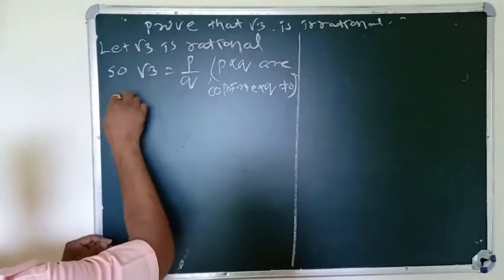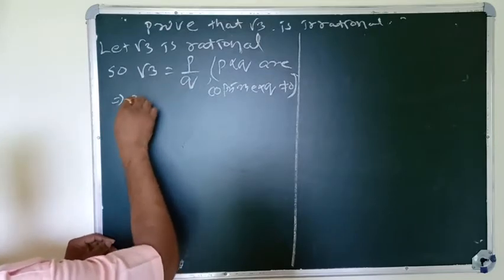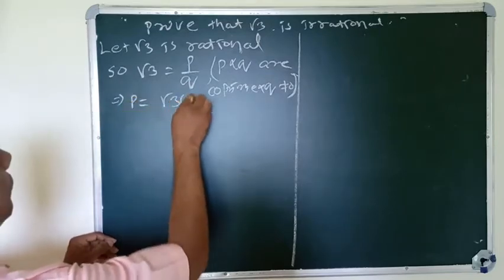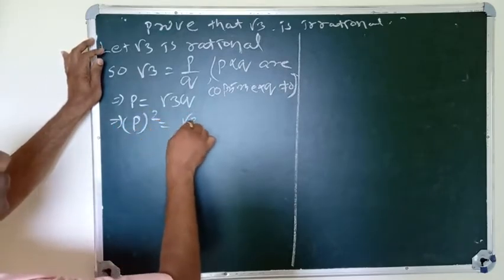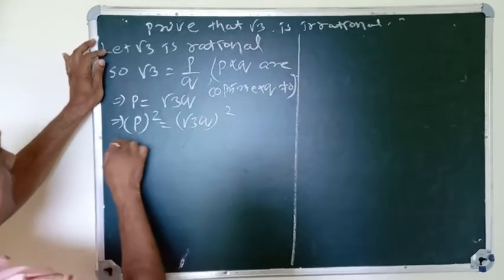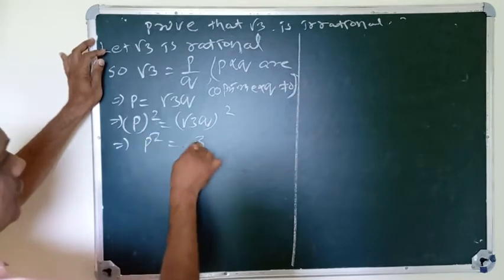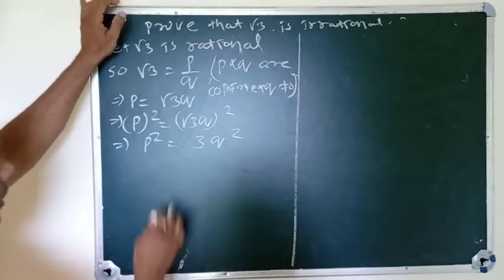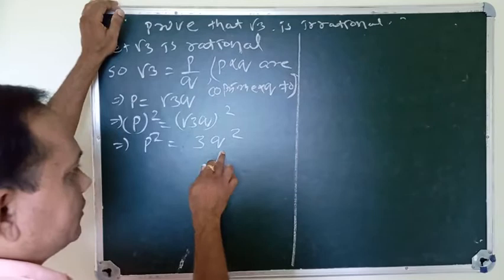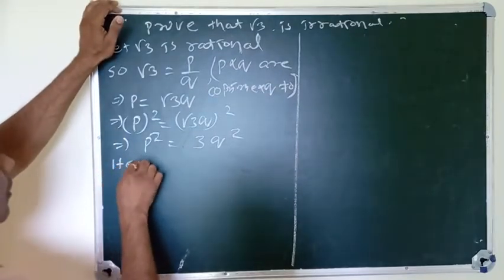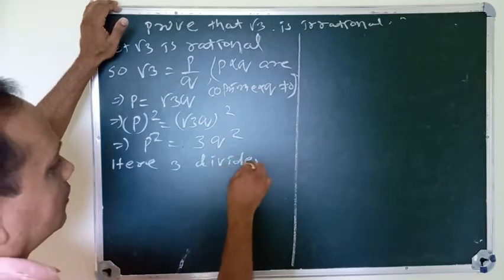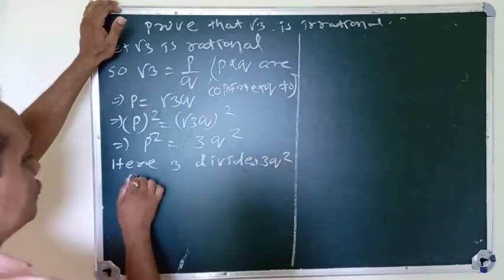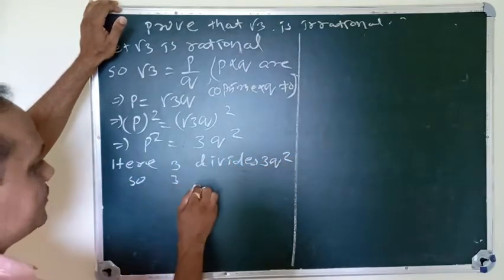So what happens? p equals root 3 q. This implies p square equals root 3 q whole square, so p square equals 3q square. Here 3 divides 3q square, so 3 divides p square.